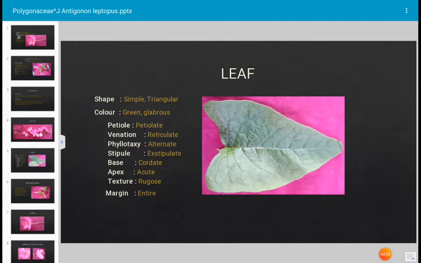Such a leaf is called stipulate, but Antigonon leptopus has an exstipulate leaf. Base of the leaf is cordate, heart shaped. Apex is acute, bluntly pointed. Texture is rugose, meaning somewhat wrinkled. Margin of the leaf is entire, that is in continuation.